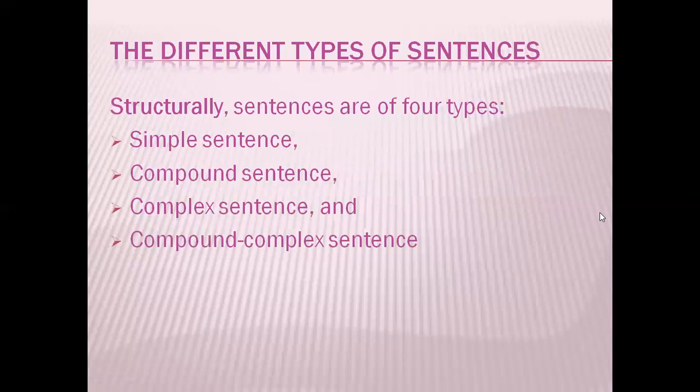Now, what are the different types of sentences? Let us check. Structurally, sentences are of four types. What are the four types? Simple sentence, compound sentence, complex sentence, and compound complex sentence. So these are basically, from the structural point of view, the four types of sentences.